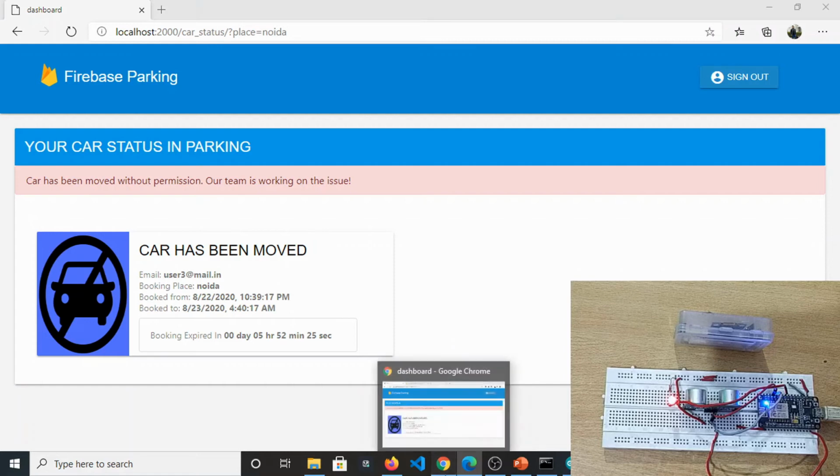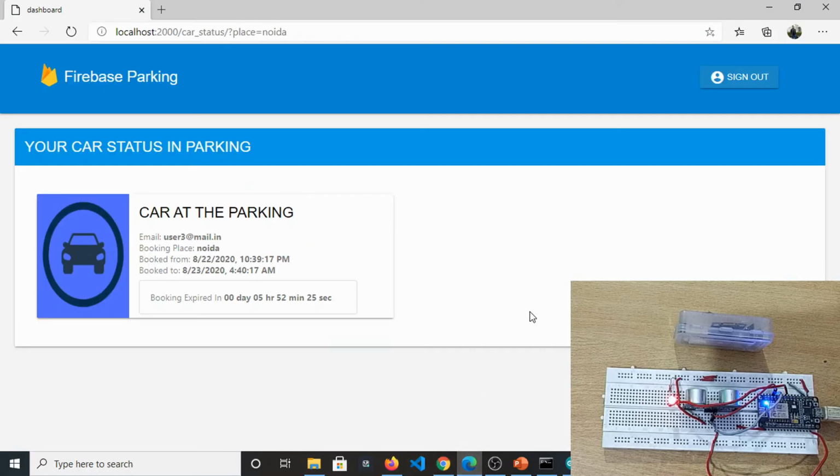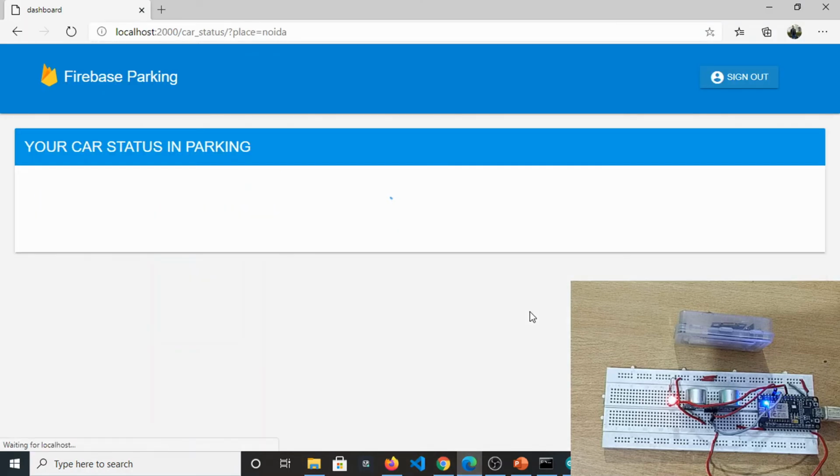Fine. So let's move back to our original case, that the car is actually moving out. We need to change some things in our database right here. First we need to place this so that the value becomes 1 again, and we will change the car move to 0. Fine, and a simple refresh will work. Control refresh.